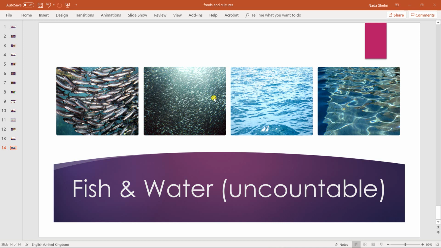For example, I cannot count fish in this picture. I cannot say, in this picture we have 2,000 fishes. No, fish is an uncountable noun. Fish always has the singular form and the singular verb to be, which is.